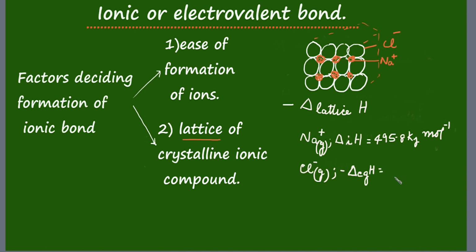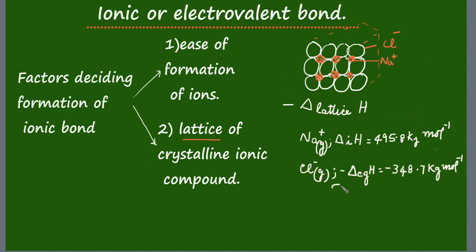Similarly, formation of chloride ion in the gaseous state is accompanied by the release of electron gain enthalpy equal to 348.7 kilojoules per mole. When the molecule of the compound is formed, that molecule will have the total of this ionization enthalpy and electron gain enthalpy.